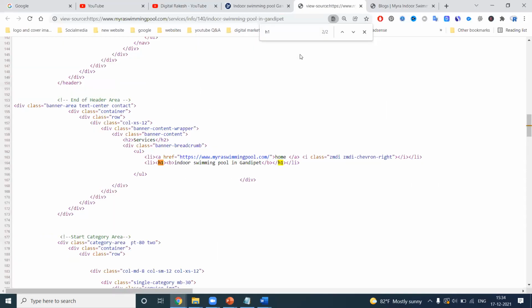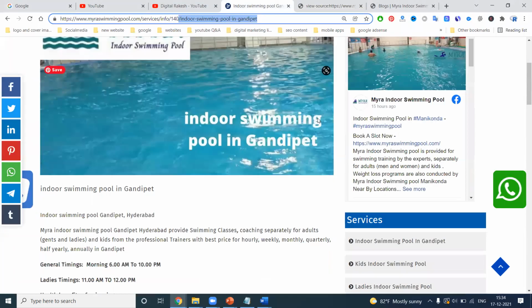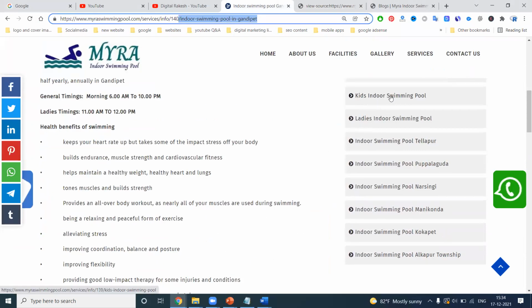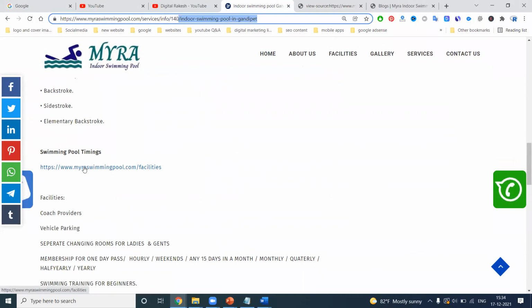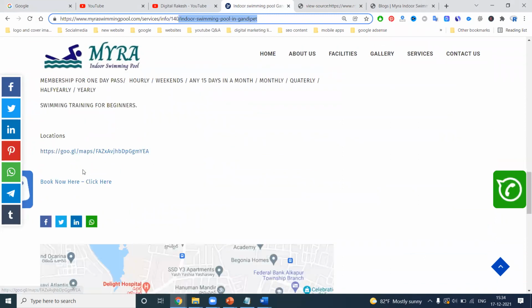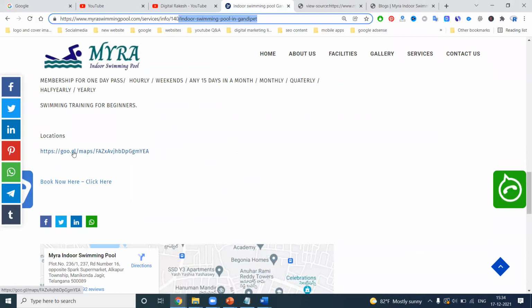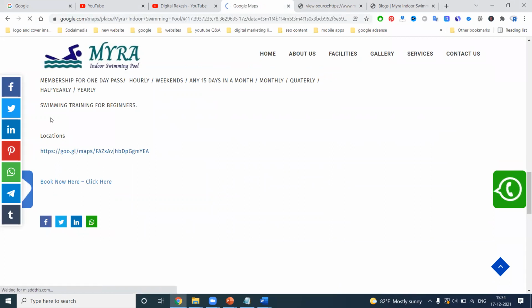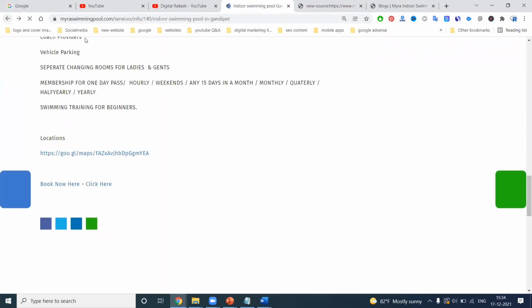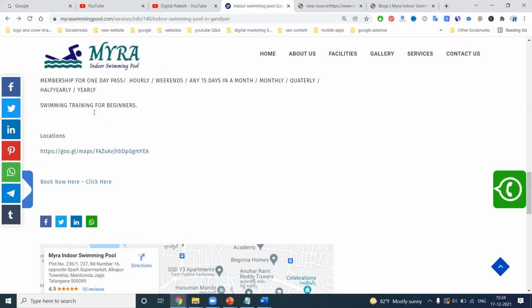Here is where I'm using anchor text. So we'll come to this line, where related posts can be shown. In this content, I can show my timings, a book now option, or our location. These will all be shown to the particular customer. These will all be anchor links. So when people click, they go to your Google Maps.